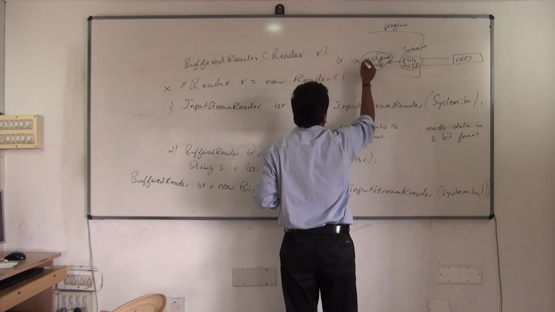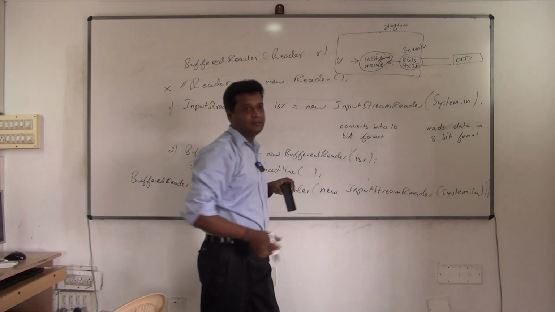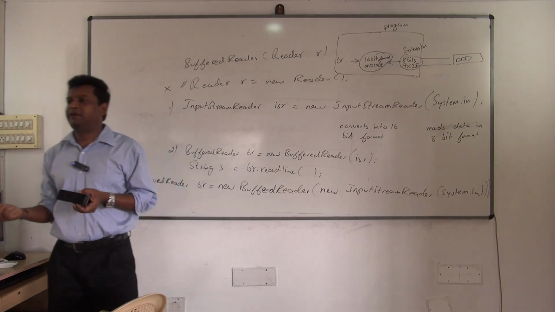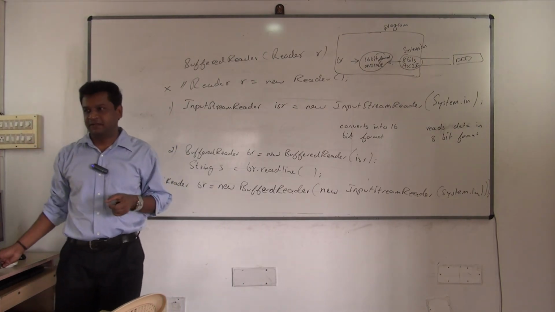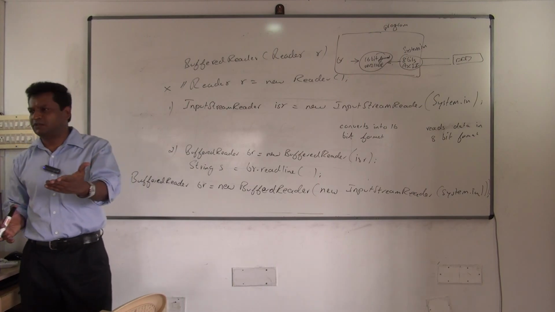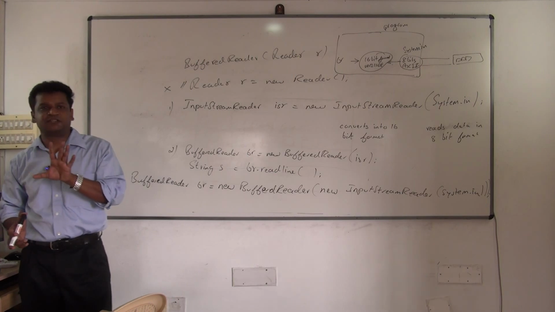Now what will buffered reader do? It will just read the value. So input stream reader is just a mediator which converts 8-bit to 16-bit. More than that, nothing else. Are you clear? It's just a mediator. And you don't bother too much about all this. You want to read the value now. What do you do? That's all abstraction.